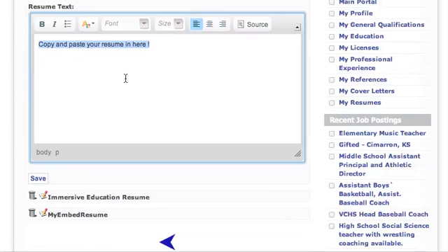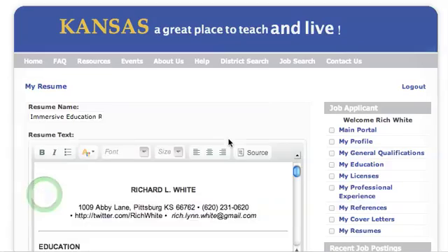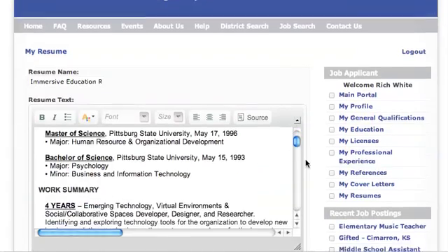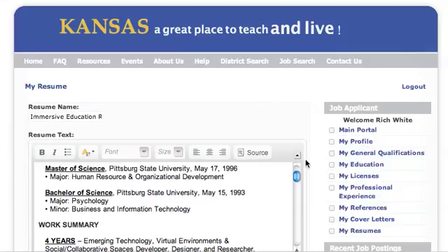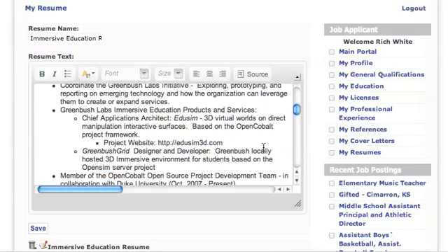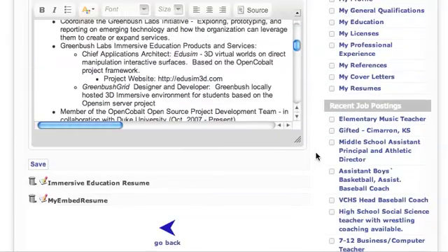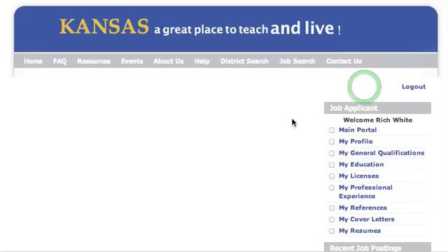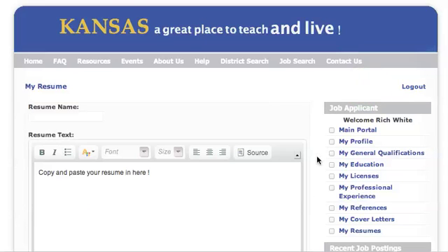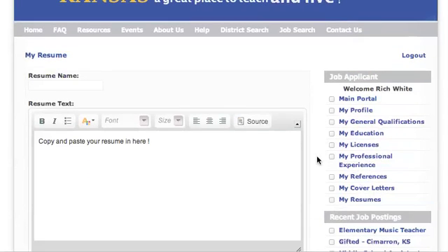You see, after I've created a resume, I can either delete or view it. So I'm going to go ahead and view it. This is one of my resumes here, but I'm going to go ahead and go back to a resume and show you what we might do if we want something that looks exactly like a document that we already have.